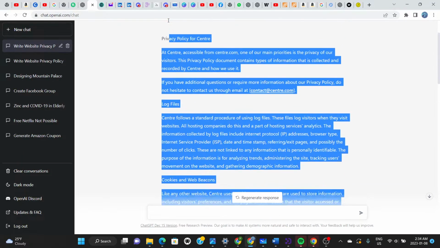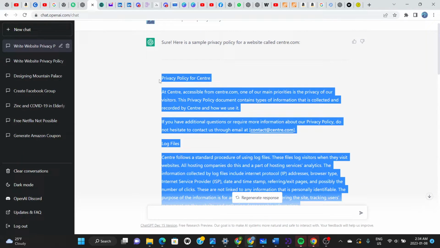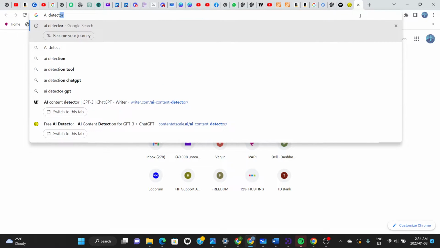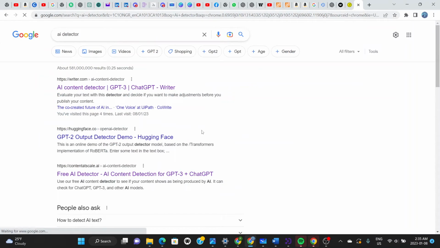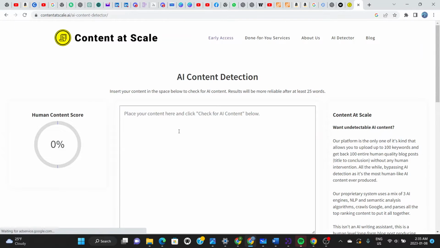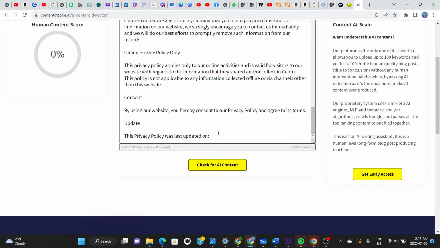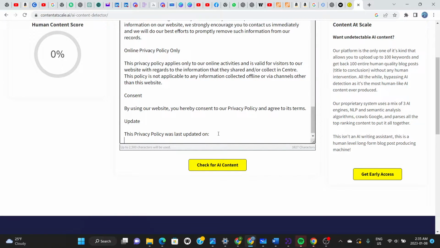and go to an AI detector. What we're doing now is we want to find out exactly how similar AI writing is to human writing. So we're going to an AI detector online. Let's choose this one, it's a free AI detector right here, and we'll paste our text in here. Okay, and let's go for more text.